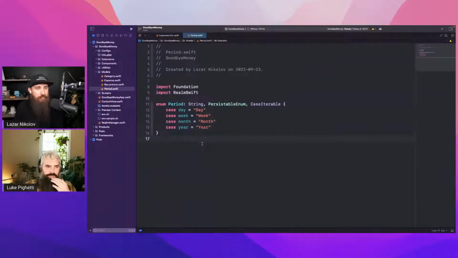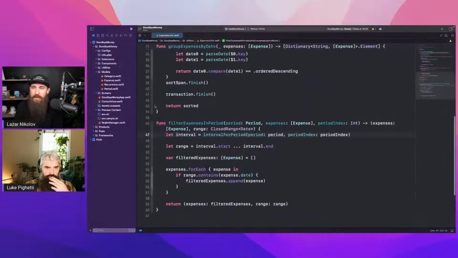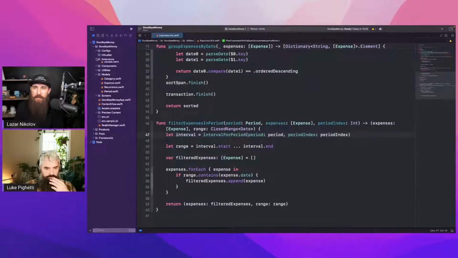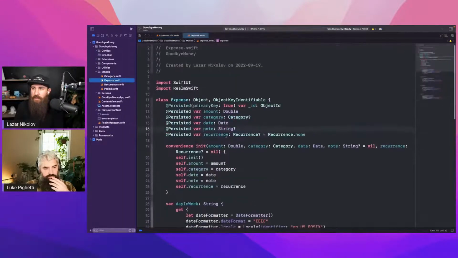Is that a Realm feature? Yeah, it comes from Realm. Okay, gotcha. It's a way to persist the enums, right? When, for example, we're creating an expense, I think I had the mock here, or why did I delete that? I should have kept that. But we have the recurrence right here. When I'm creating the object, I can just say recurrence.monthly and not care about anything else, you know?